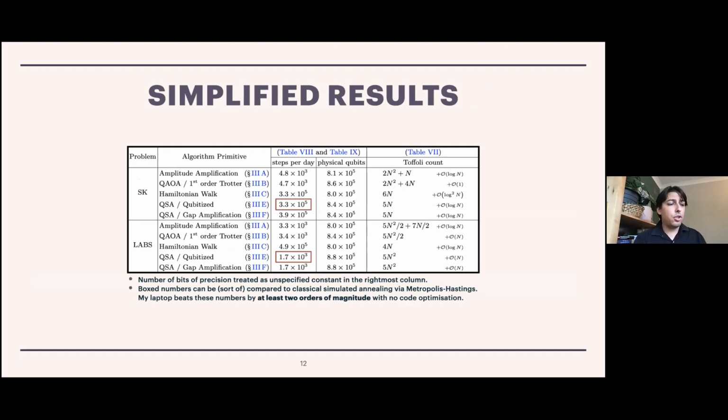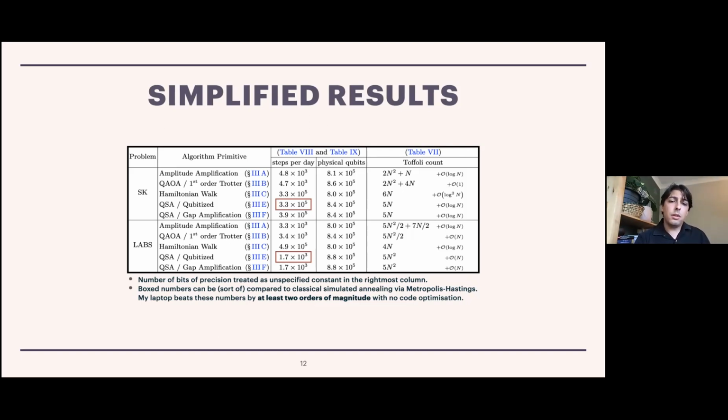And in the simplified version, we're highlighting just 2 of the 4 different kinds of problems that we looked at. On the top is SK, and on the bottom is LABS, SK being Sherrington-Kirkpatrick. And then the algorithm primitives we look at are amplitude amplification, which is the Grover-like approach; QAOA is QAOA; Hamiltonian walk is an adiabatic approach; and QSA stands for quantum simulated annealing. There are a couple of different approaches to that. And again, I remind you, you cannot compare these numbers directly. And of course, you expect the numbers to be different between SK and LABS. And this is about the execution of the cost function.